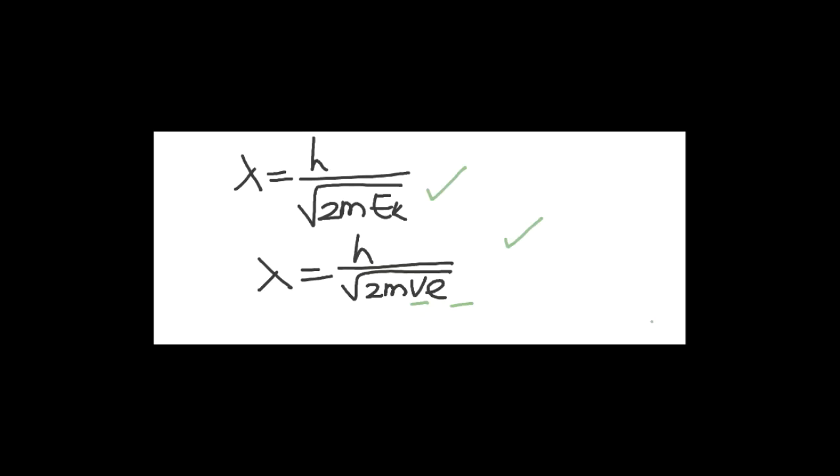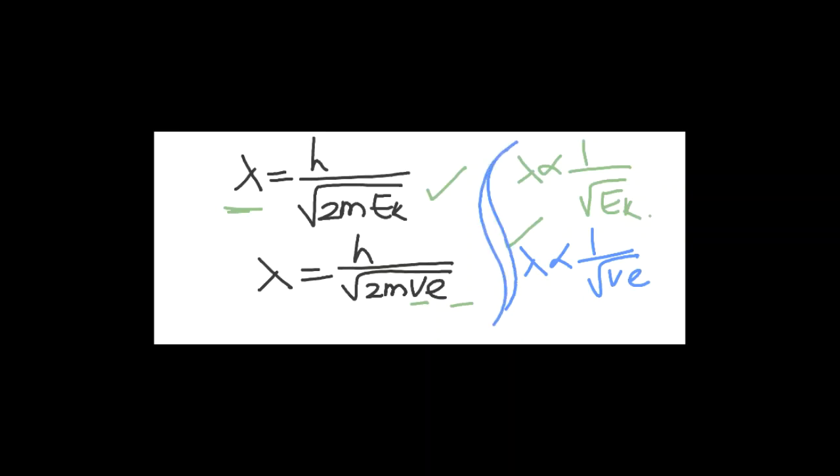Lambda relations: if they are asking the relation, lambda is proportional to 1 by root of kinetic energy. Lambda is proportional to 1 by root of qV. This kind of relations they can ask you in more than one type of questions.